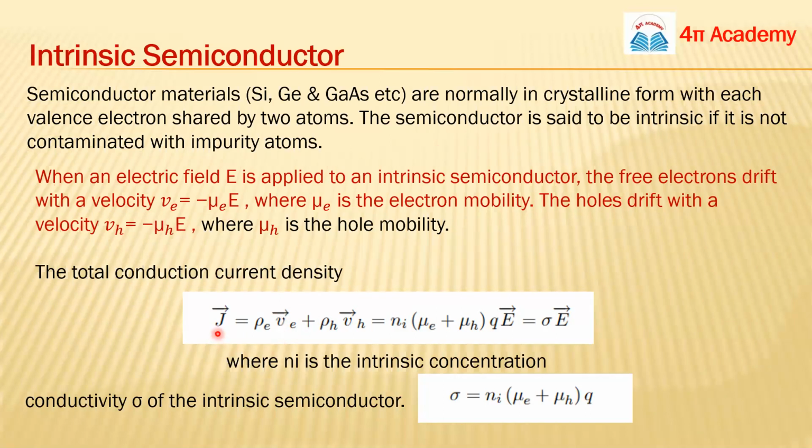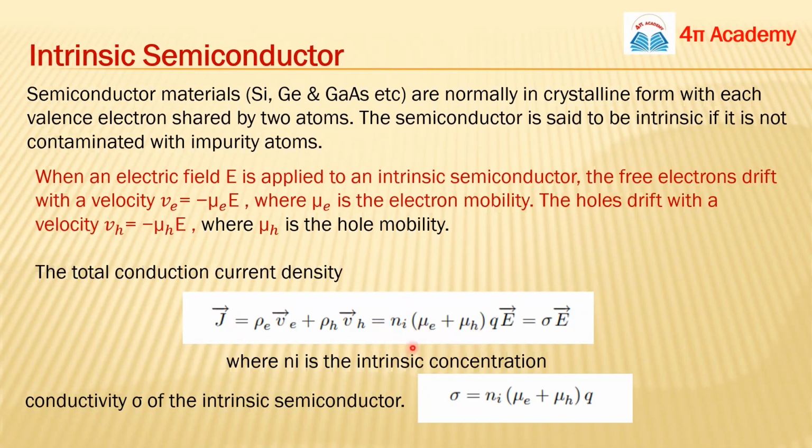You know the formula of current density, and it's basically N mu QE. You know this formula, right? We have derived it in some lecture. So J will be N mu QE, but here we have two types of carriers: for electrons the mobility is mu E, and for holes the mobility is different, mu H. So the total current density will be the sum of the current densities by these two types of charge carriers.